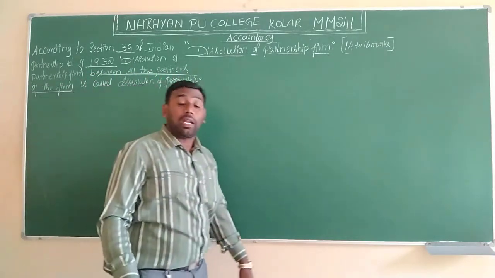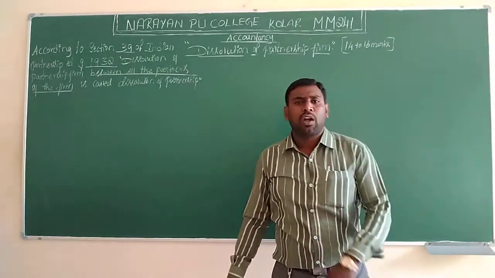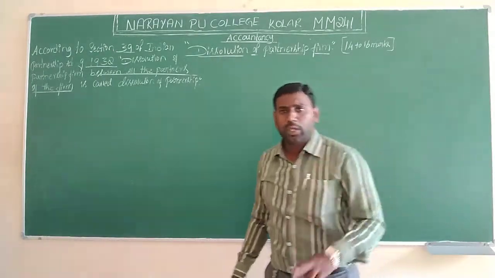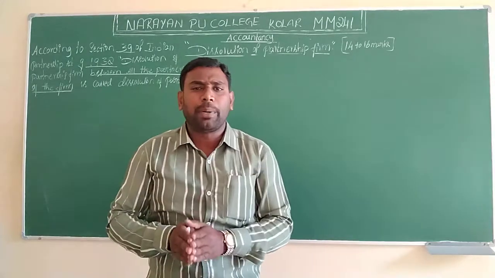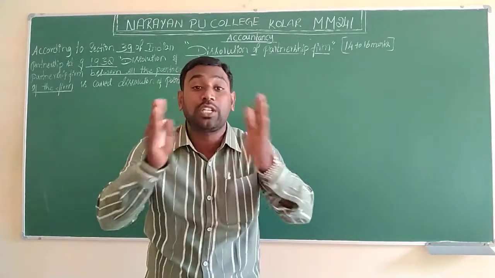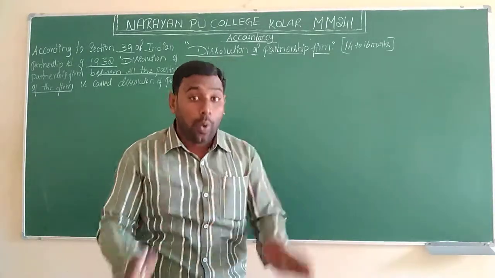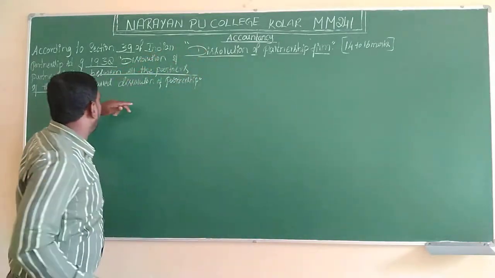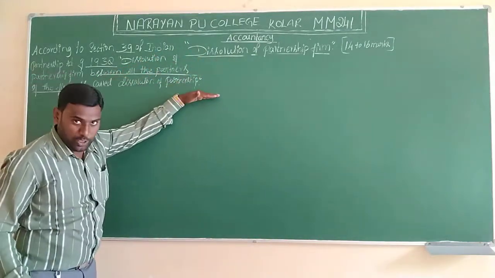Here the relationship is cut off, not only one person or two persons, but each and every person's relationship is dissolved, closed, wound up. That concept is called dissolution of partnership.